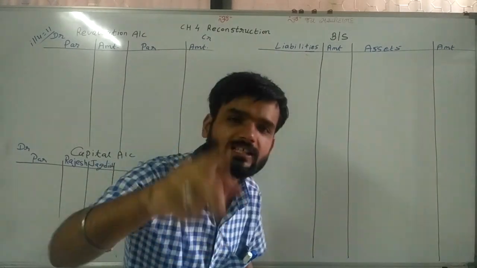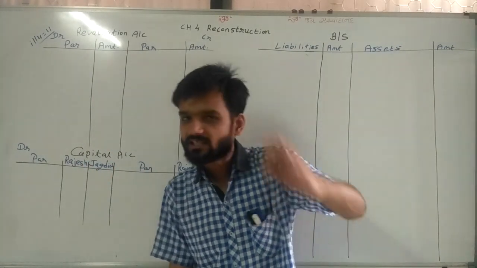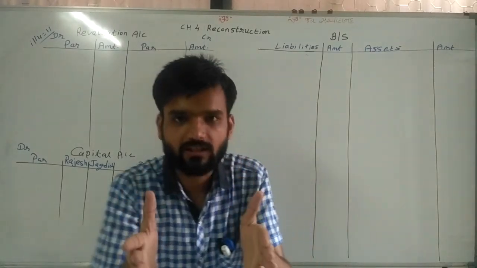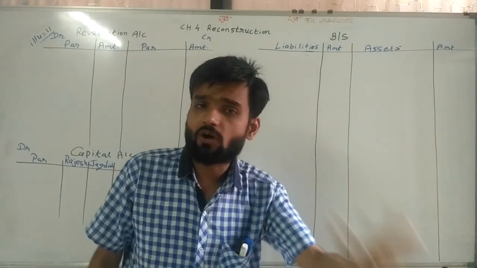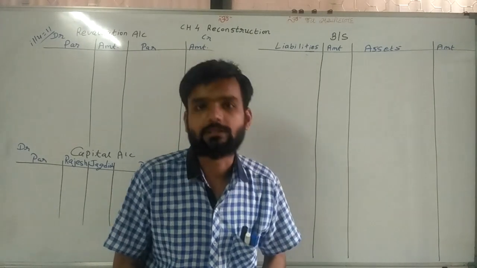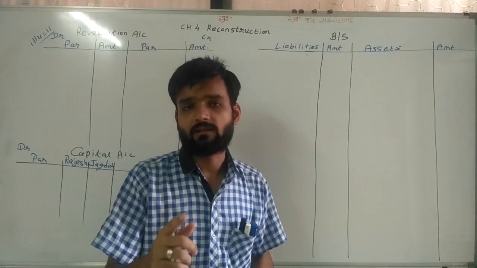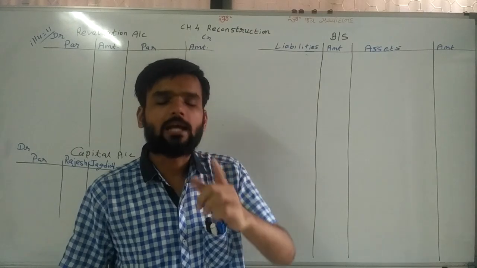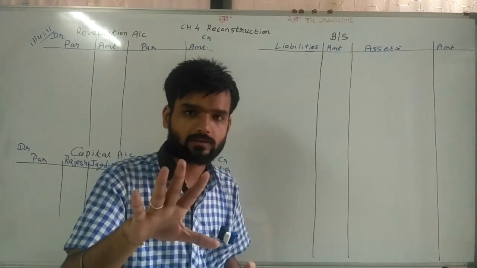in which its effect is given to the capital account, and that is very important, and only for that this sum is taken again. Repetition of the revaluation account and balance sheet is also there, and that's why today's sum is also very important. And after doing today's sum, it will help you in chapter number 5 and chapter number 6 to get 5 marks.